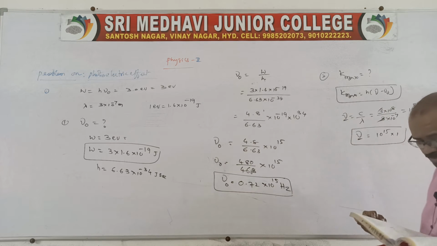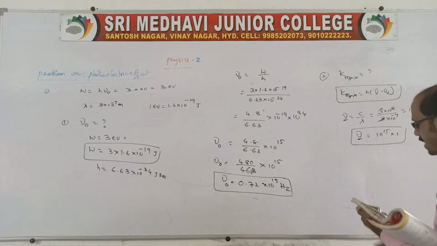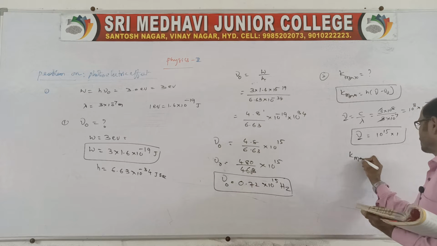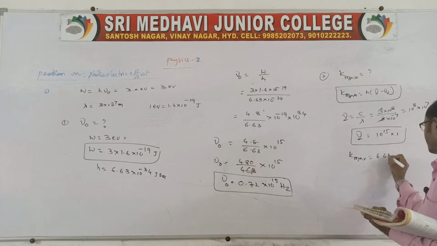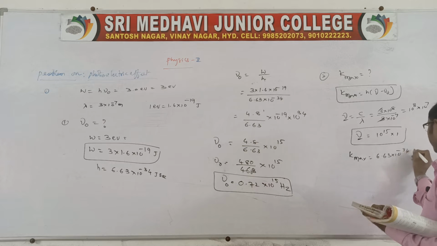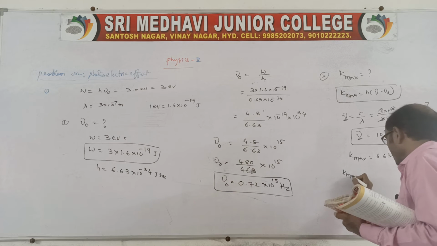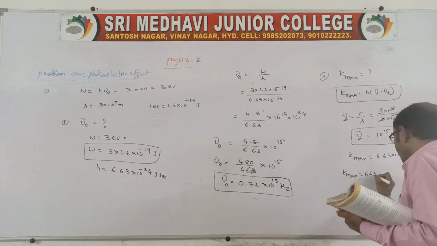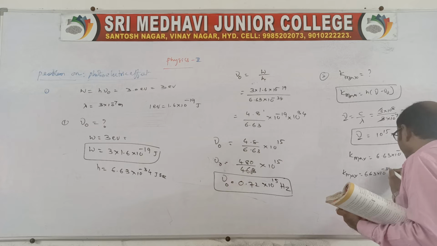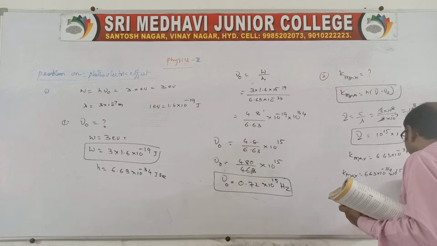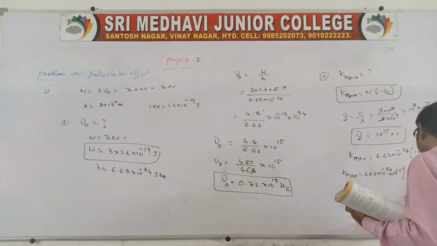K maximum is equal to h into nu minus nu naught, that is 6.63 into 10 power minus 34 into 1 into 10 power 15 minus 0.72 into 10 power 15. Taking 10 power 15 common, K maximum is 6.63 into 10 power minus 34 into 10 power 15 into 1 minus 0.72.